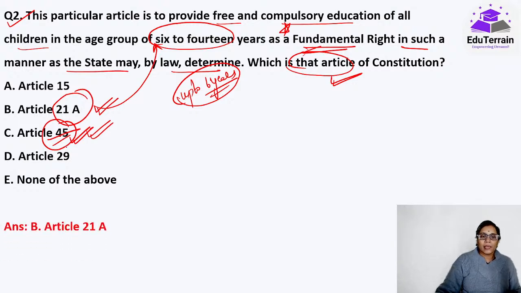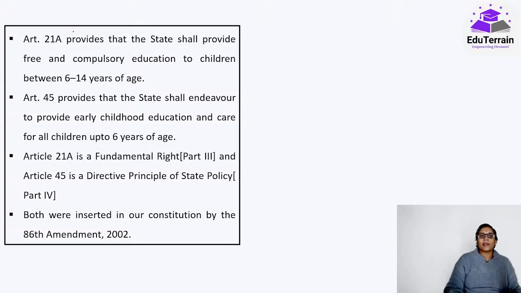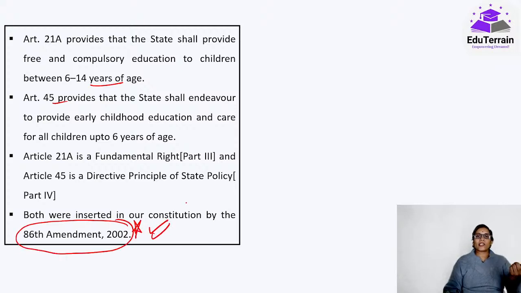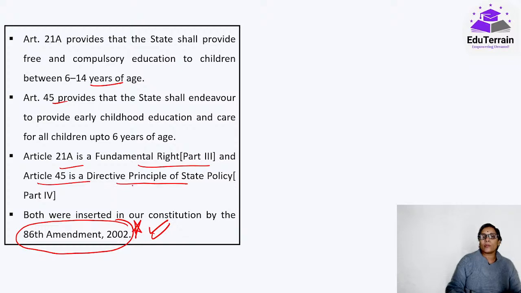Okay, here the correct answer is 21A. See, 45 this is, and it was the 86th amendment 2002 in which the changes have been done. Article 21A is a fundamental right, part 3 of the constitution. Article 45 is a directive principle of the state policy under part 4.